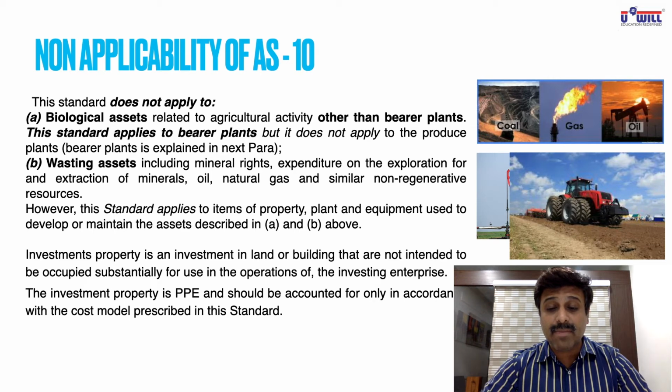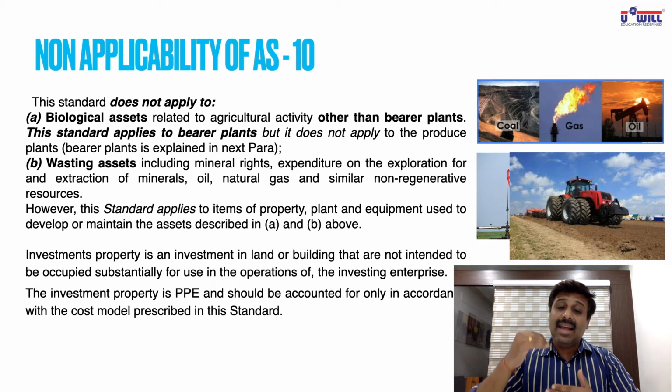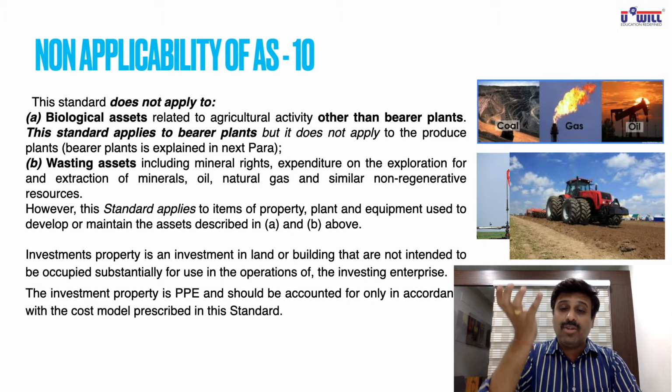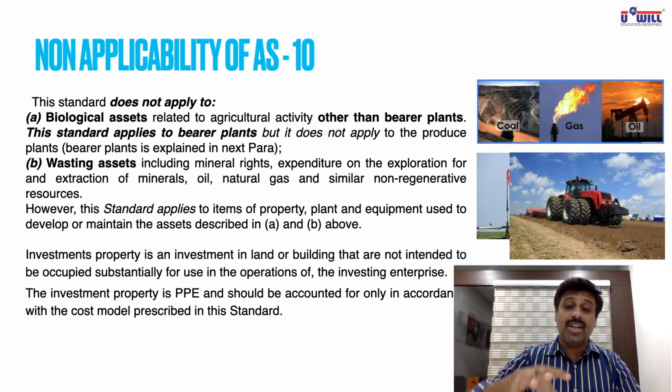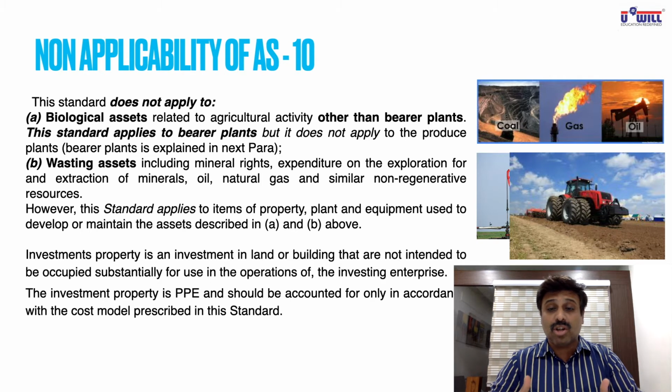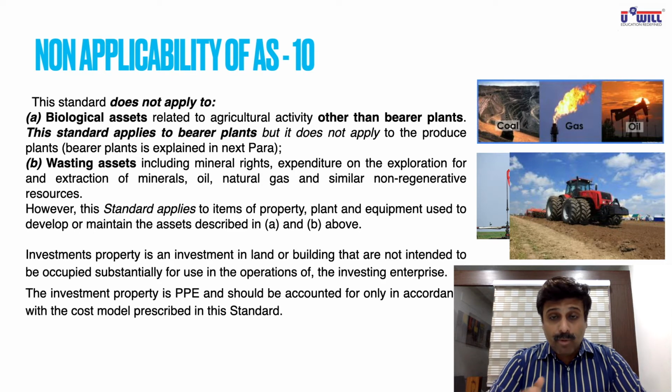This kind of property is called what? Investment property. You are not buying it for your own use, but you are buying it so that you can capitalize and get the benefit in future when the value increases. Okay, so speculation, what you call it, is speculative activity. When you get an opportunity, you buy such things. In your business also you do that. You take the benefit of such speculative activities. So here it is just explained what is investment property.